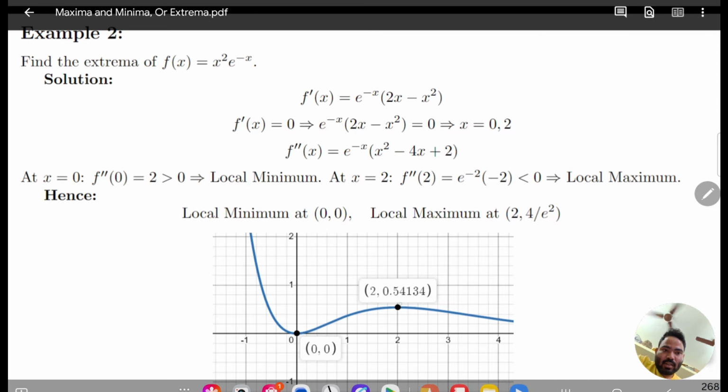And at this point you can see the function has the maxima. So 0 0 is the minimum point, and 2 comma 4 upon e square is the maximum point. You can clearly see it after drawing in Desmos. So let's move on to the next question.